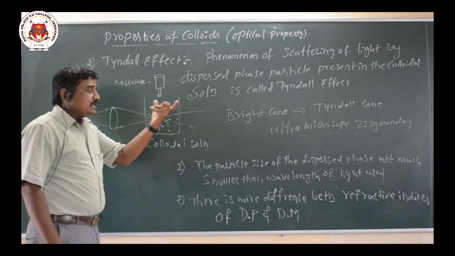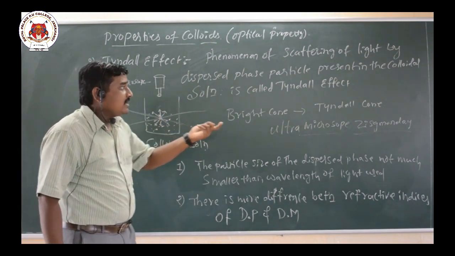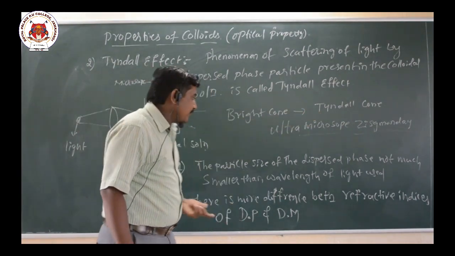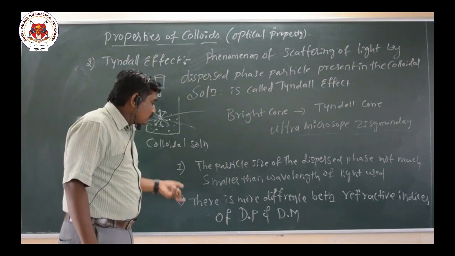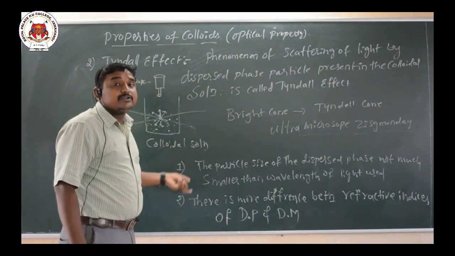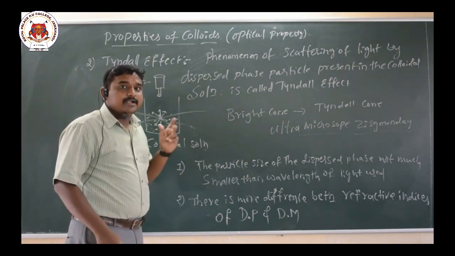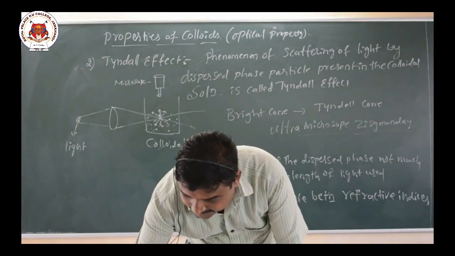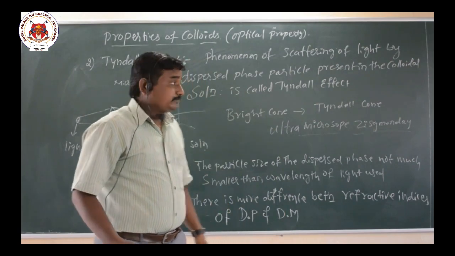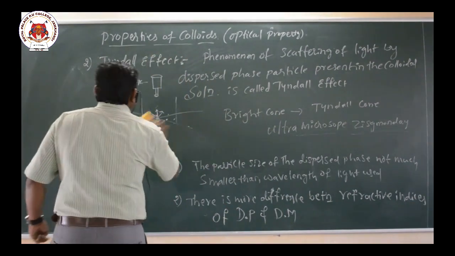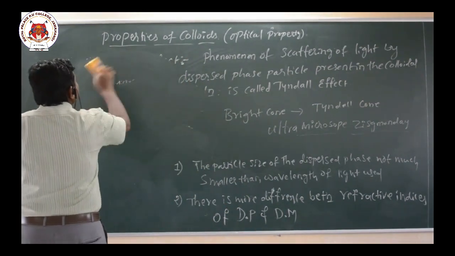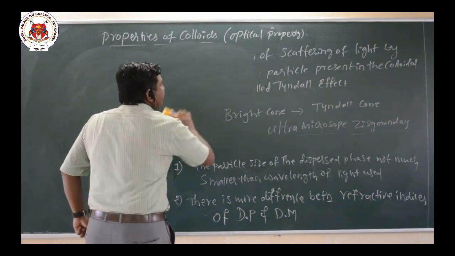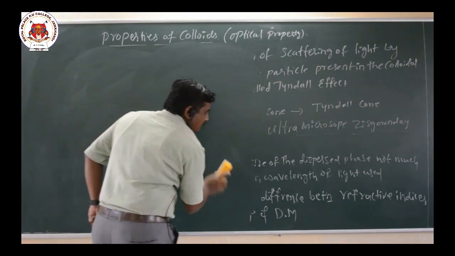So that experimental setup is called what here? Ultramicroscope. And these are the conditions that should be followed for the observation of this effect, that is called Tyndall effect. Okay. So now let me move to the third property, Brownian movement.